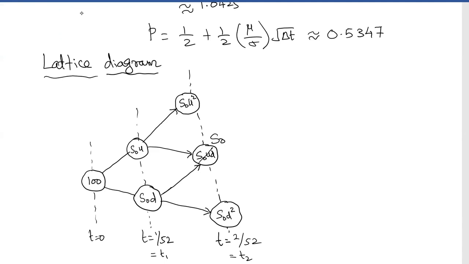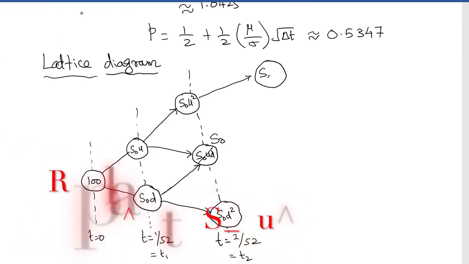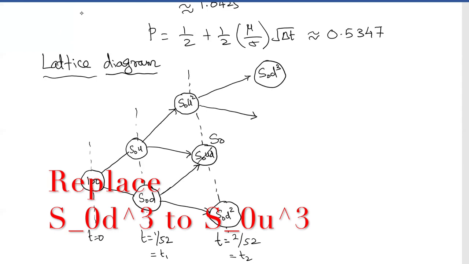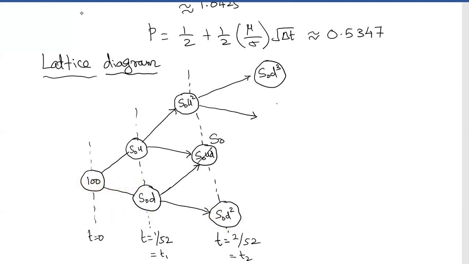And now you have, this is S naught D cube, and this comes 2 up 1 down, therefore it is S naught U square and then 1 U made down, therefore it becomes U only. And from here this is same, from S naught you went up, this is something similar to this.